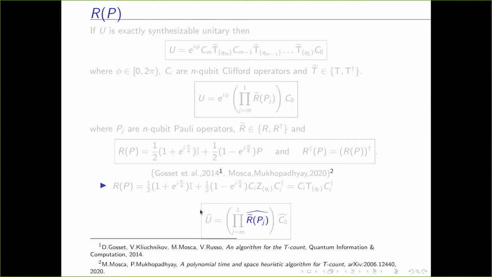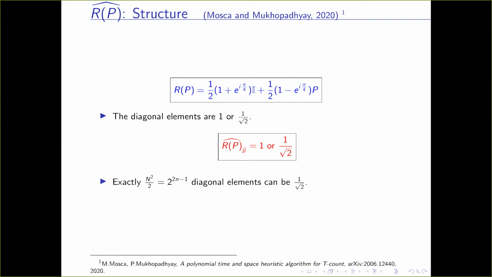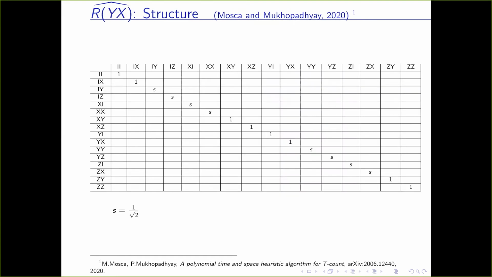So now let's look at the structure of these RP matrices. These things have been derived in our paper, which has been co-authored with Michele Mosca. So this is RP. The diagonal elements of this matrix are either 1 or 1 by root 2, and exactly half of the diagonal elements are 1 by root 2 and the rest are 1. So for the channel representation of Y by YX, which is a 16 cross 16 matrix, exactly 8 diagonal elements are 1 by root 2 and 8 of them are 1.